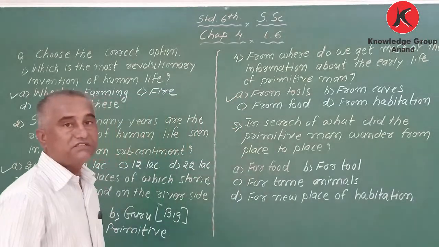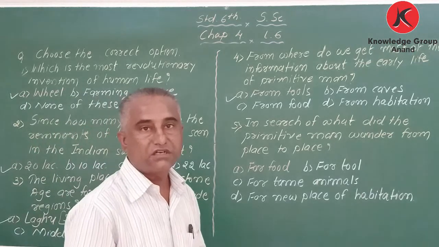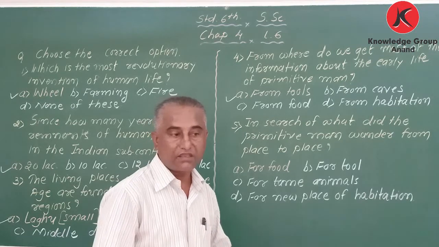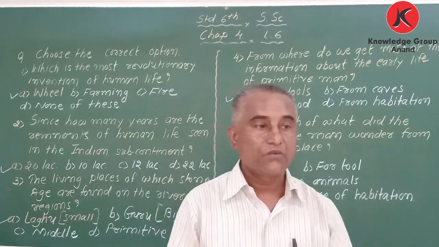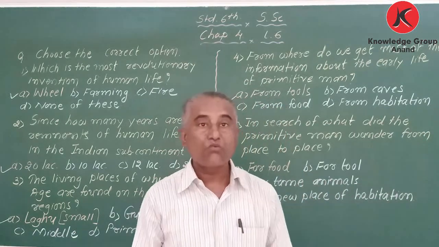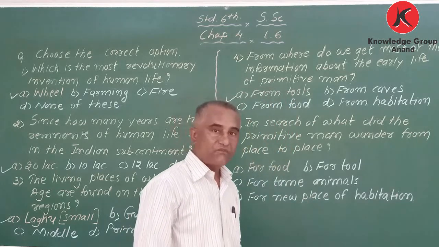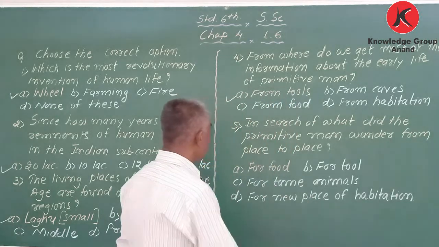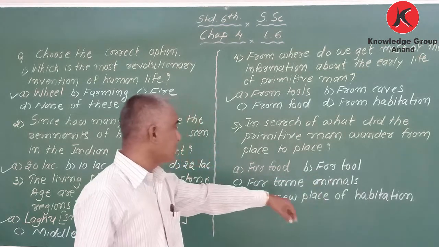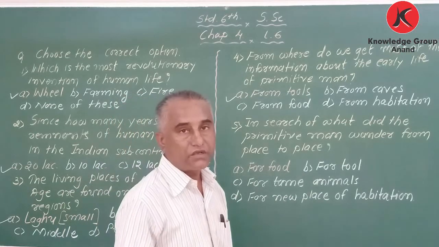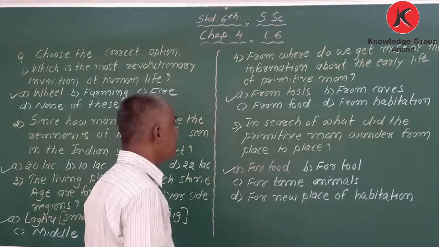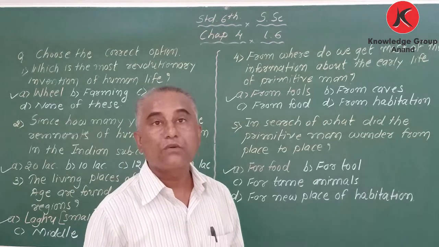Next one. In search of what did the primitive man wander from place to place? For what purpose was he shifting from one place to another? My dear students, I explained this in my first video. Four options are here: for food, for tools, for tame animals, and for a new place of habitation. In search of food, the primitive man wandered from place to place.